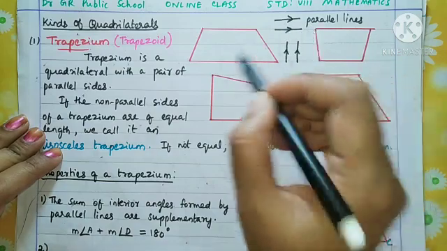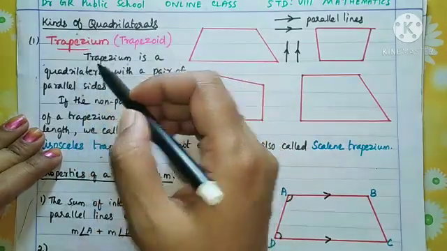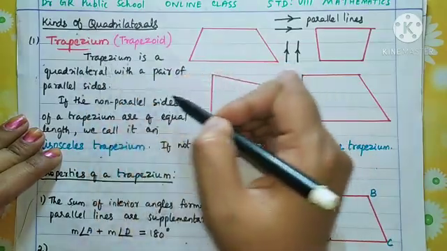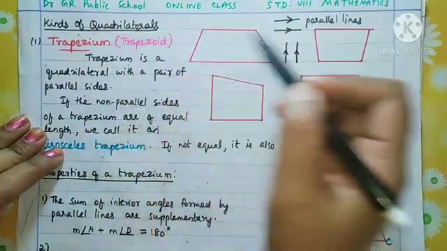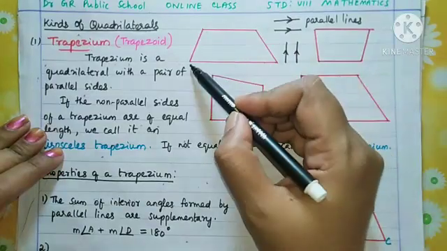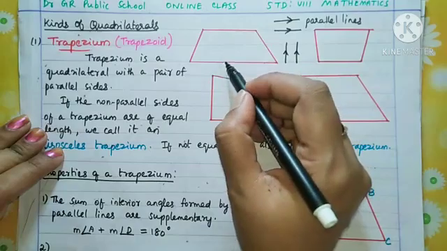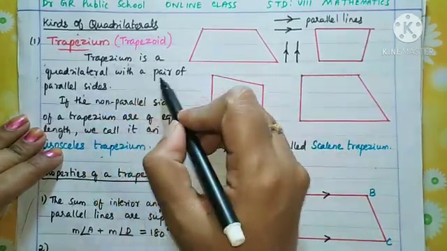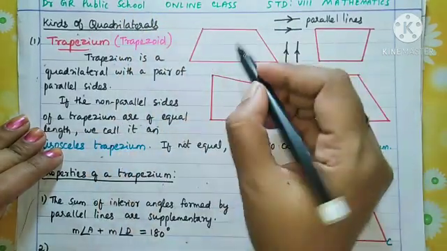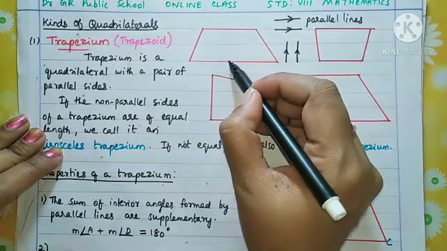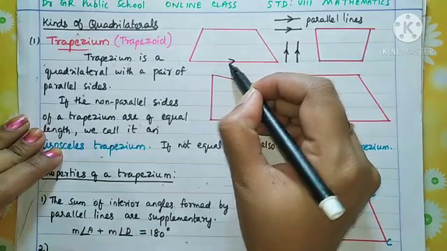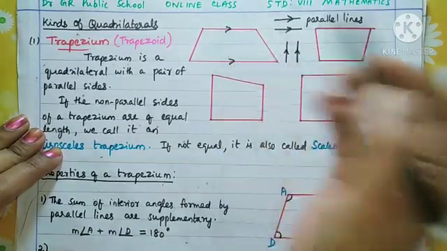Okay, so here a trapezium is a quadrilateral with a pair of parallel sides. You see here a trapezium is drawn and you see a pair means only one pair. So in this figure you can take this side as parallel to this side.